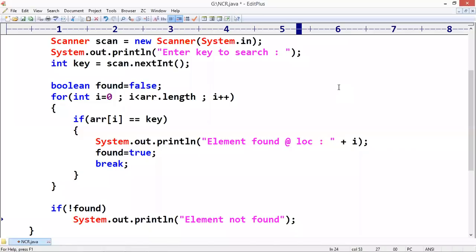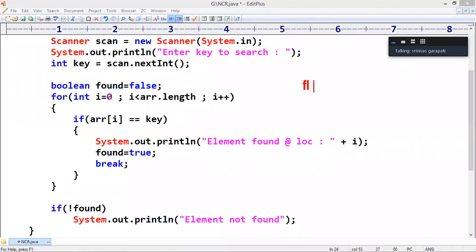Everyone should maintain that found variable. Found is very, very important. Not only in this linear searching algorithm, in any searching algorithm in your life. Generally in C language and in internet codes, we will see one variable called a flag, 0 or 1 mostly. C students will see this one, flag. Just like a flag, we use found. Found means the same. In C language, 0 or 1. If it is Java, we maintain false and true.